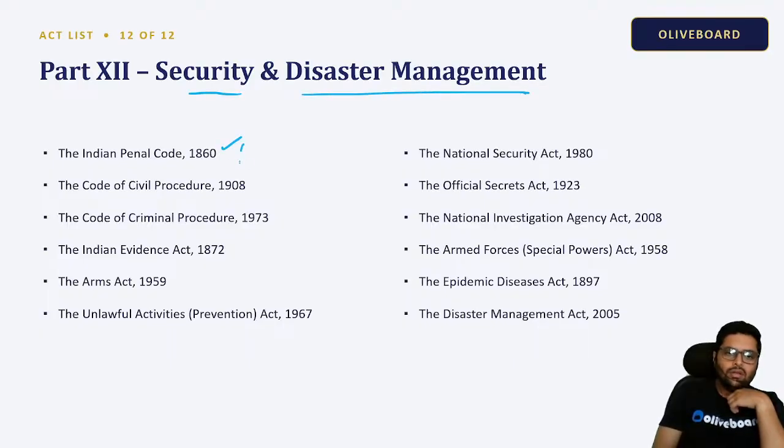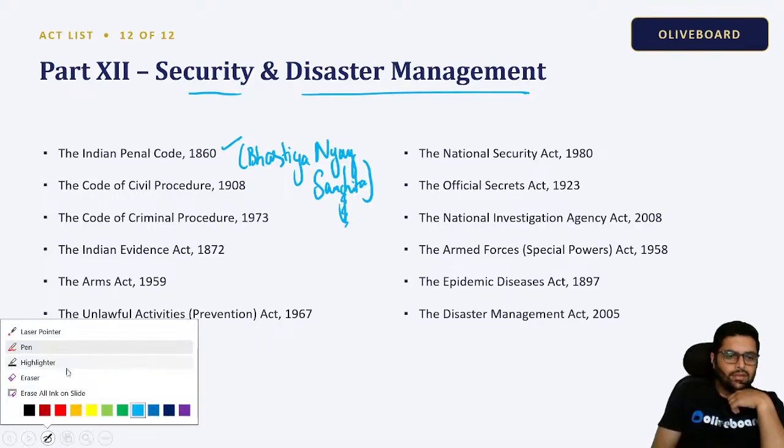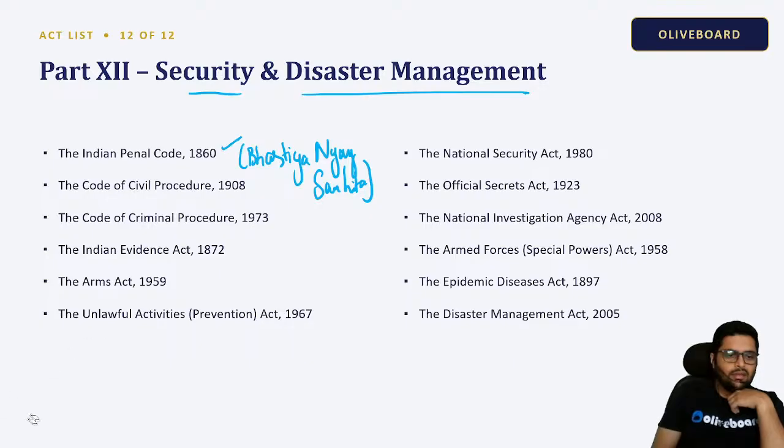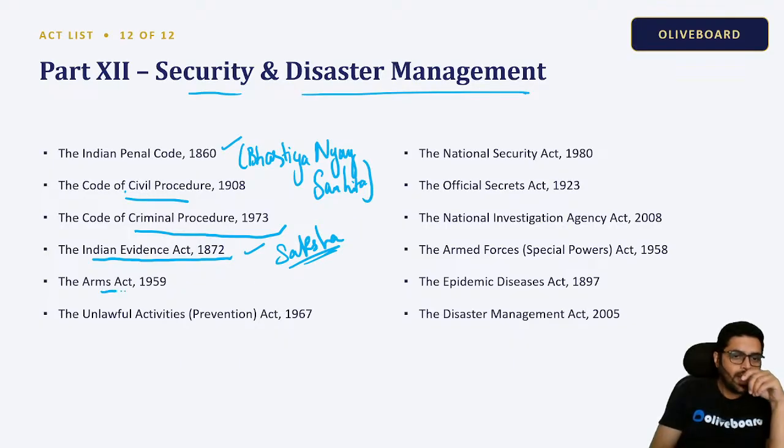So the Indian Penal Code has now changed to Bharatiya Nyay Sanhita. Then we have the Code of Criminal Procedure 1973, now Bharatiya Nagarik Suraksha Sanhita. Bharatiya Sakshya Sanhita replaces the Indian Evidence Act. Sakshya means proof. Okay, the Arms Act 1959.